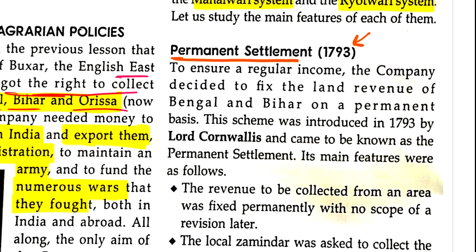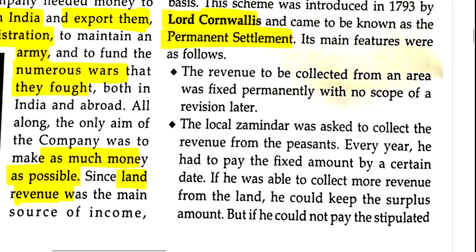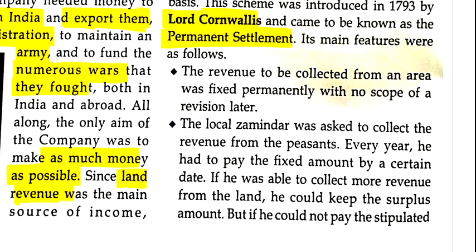It was introduced in 1793, and the word permanent says that the income is regular and the amount was decided, completely fixed, and it was particularly for 2 states, Bengal and Bihar. Who introduced this scheme? Lord Cornwallis, and this scheme came to be known as the permanent settlement. Now we will study the important features related to this.